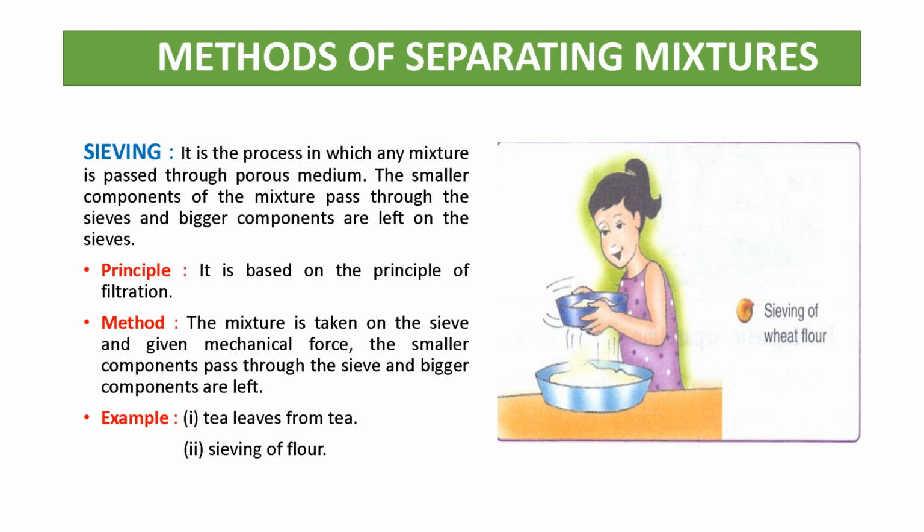You can see in the diagram the girl is doing the sieving. So you can see this is the porous medium or the porous apparatus we can take, and the bigger components are left on the sieve and the smaller components pass through the sieve. So the examples of sieving: tea leaves from tea and sieving of flour. How can we separate tea leaves from tea? Filtration. So sieving is based on the principle of filtration.